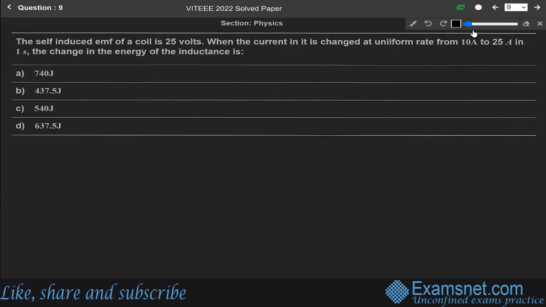Okay. Now next question 9. The self-induced EMF of a coil is 25 volt when the current in it is changed at a uniform rate from 10 ampere to 25 ampere in 1 second. The change in the energy of the inductance is, okay. So we have to find the change in the energy of the inductance. First of all, this question is from the chapter of electromagnetic induction.